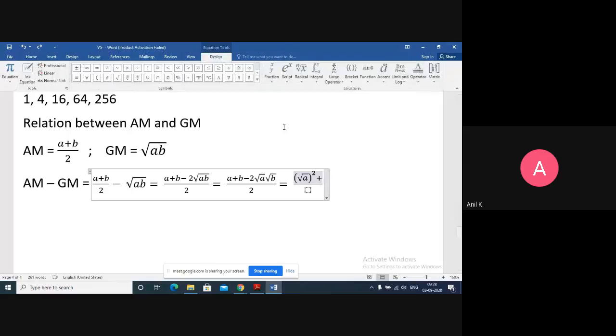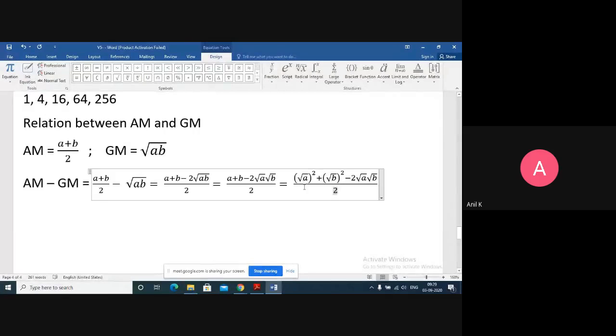And b can be written as root b whole square, then minus 2 root a root b, upon 2. The denominator 2, I am not touching anything.